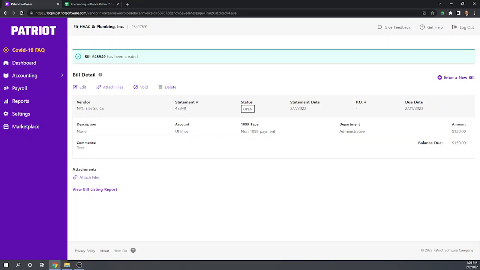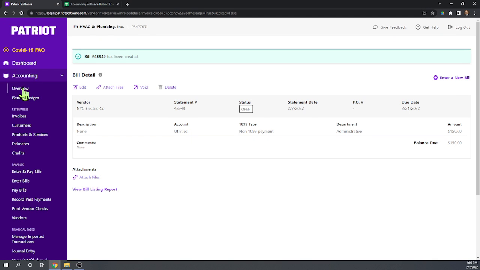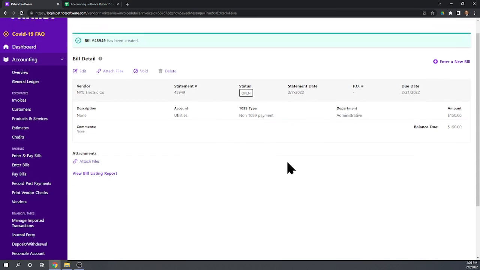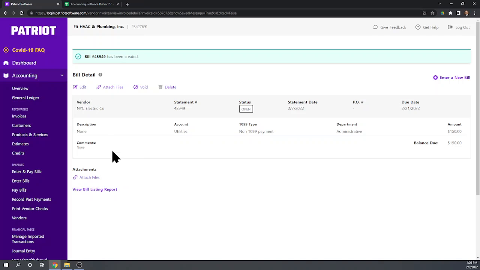So record a recurring monthly expense of $150 for telephone service. Okay, let's go to our accounting, and I don't see anything specifically about recurring items here. Let's edit the bill we have to see if somewhere within that screen you could tell it that you want it to be recurring.